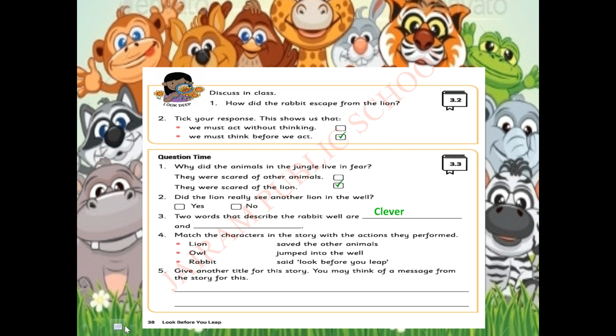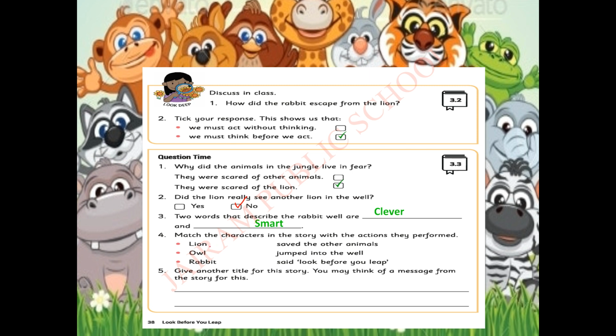No, the lion did not see another lion in the well. The answer is no. Okay, number 3. Two words that describe the rabbit well are... What are the two words which we can use to describe the rabbit? One is clever, another one is smart. The rabbit is clever and smart.